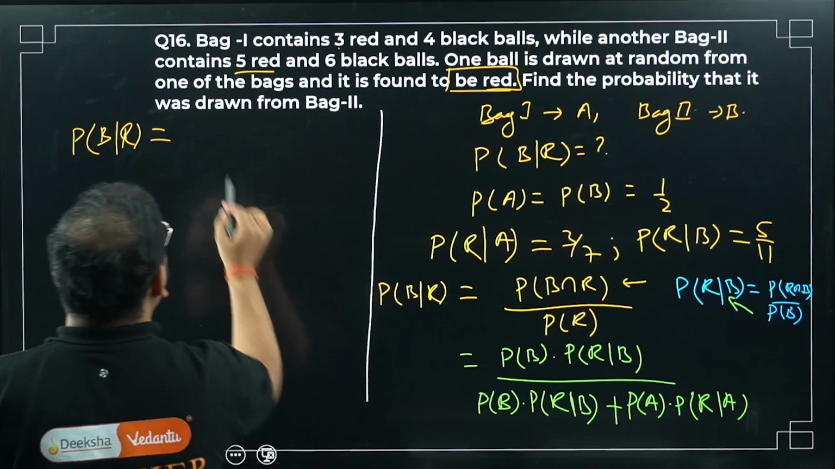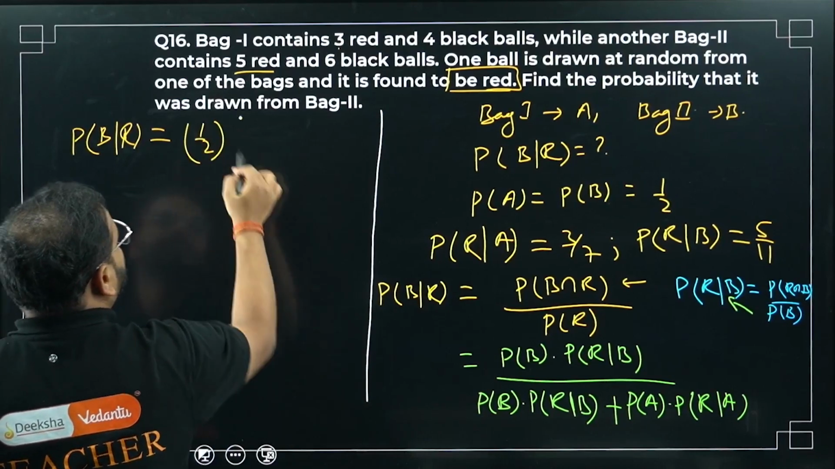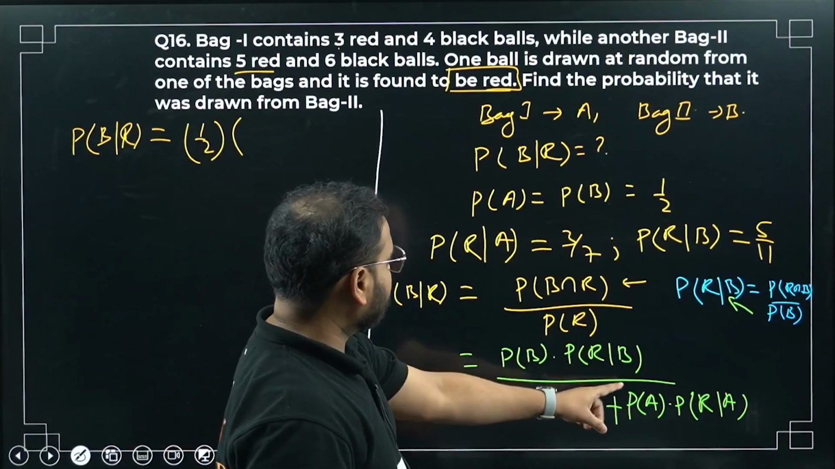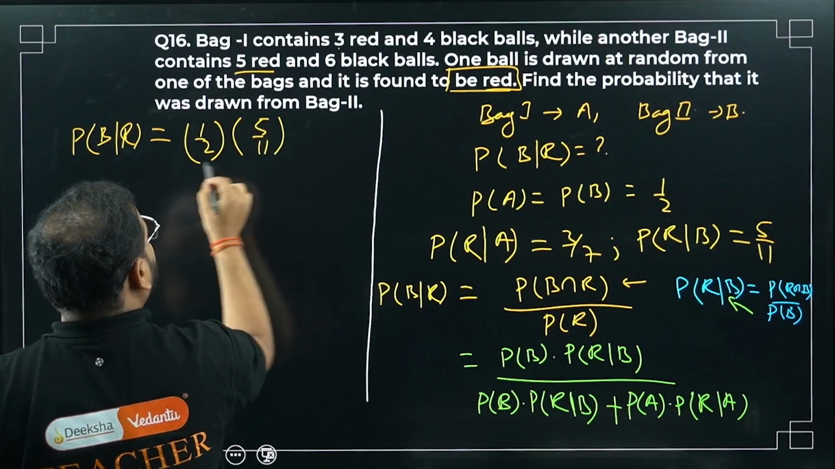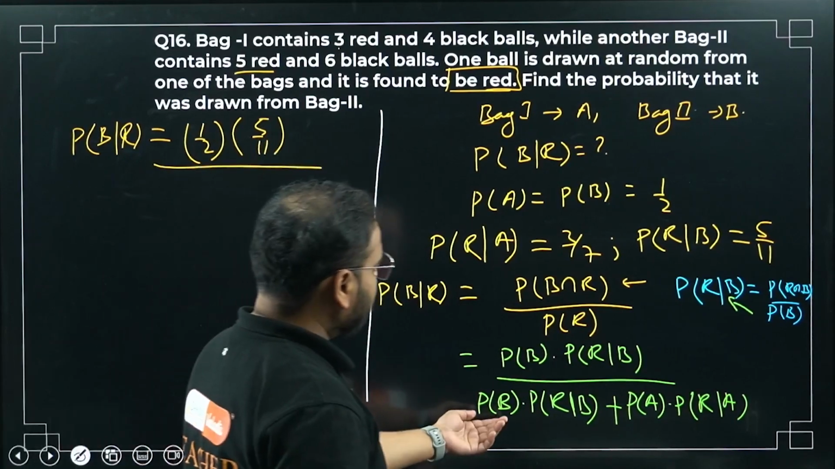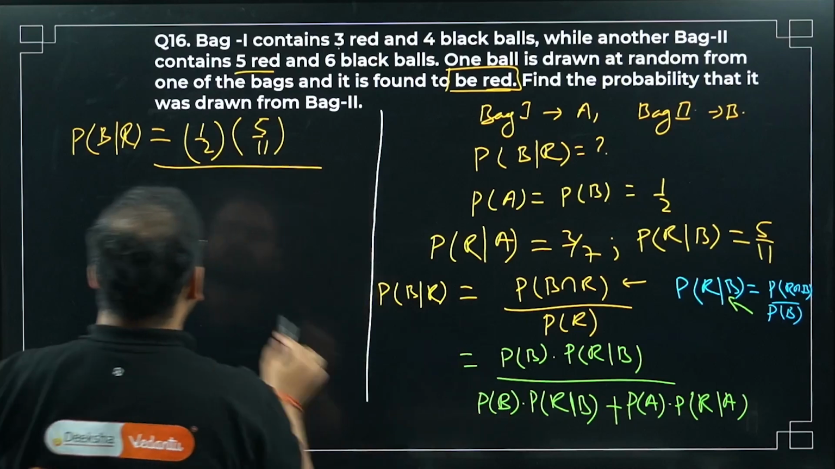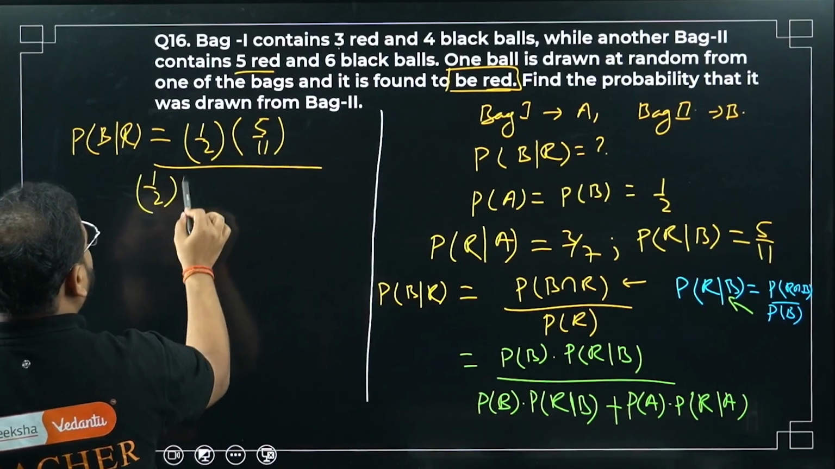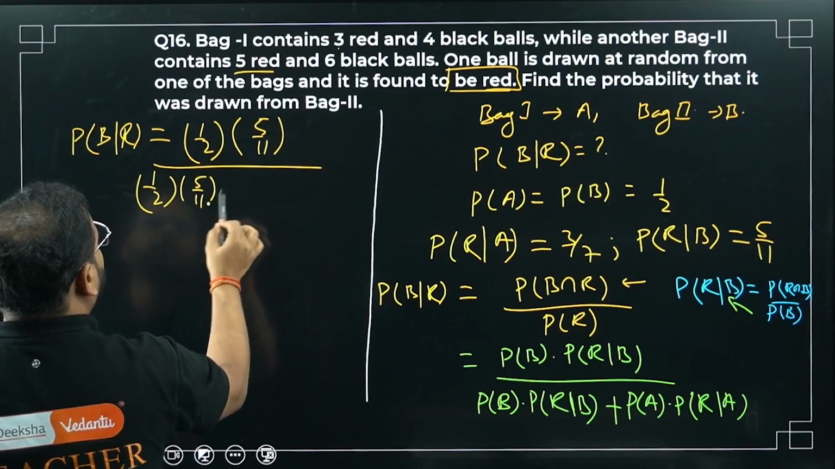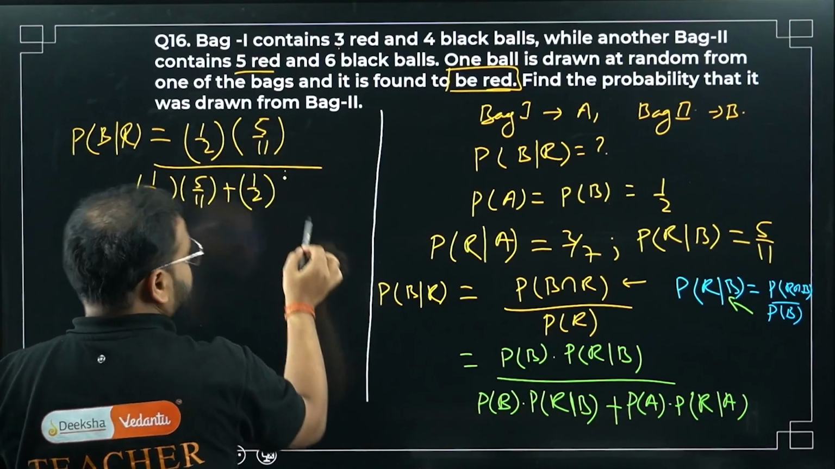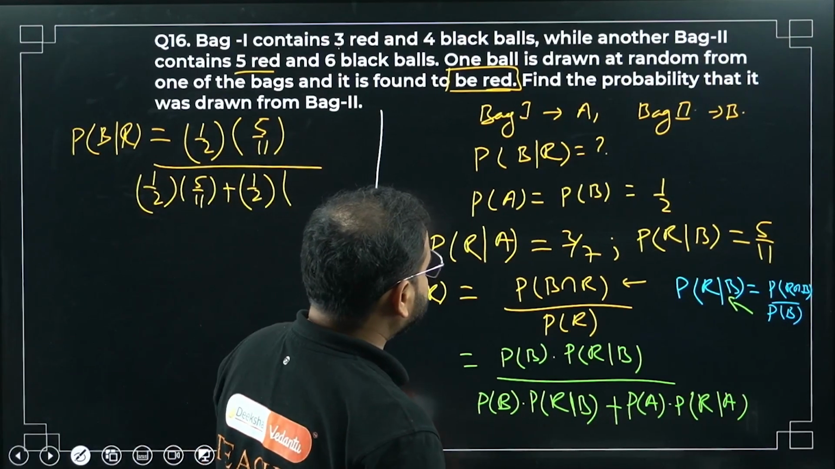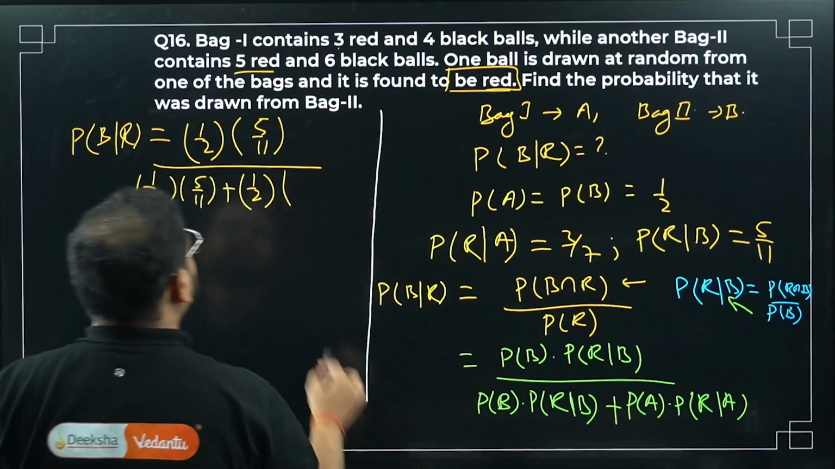In the numerator, P(B) is 1 by 2, and P(R|B) is 5 by 11. In the denominator, P(B) is again 1 by 2, same thing repeated: 1 by 2 times 5 by 11, plus P(A) is also 1 by 2, and P(R|A) is 3 by 7.